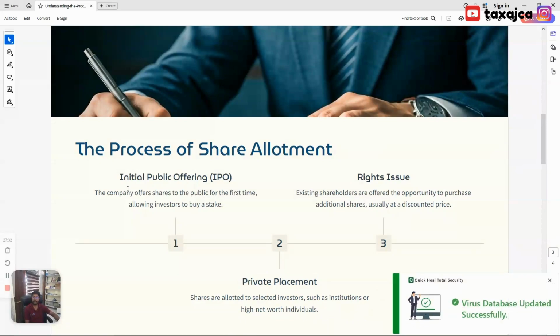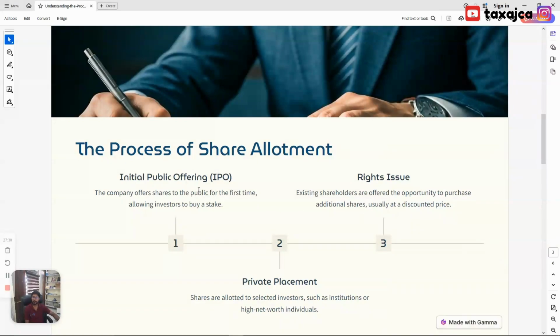So what happens in the IPO or FPO? See, these are public offerings. So if a company is first time issuing shares to the public, or if a company is doing further issuing of shares to the public, it is called IPO or FPO. In these scenarios, the company takes the money from the public directly and not from any big investors in the middle, whether it's a banker or a mutual fund.